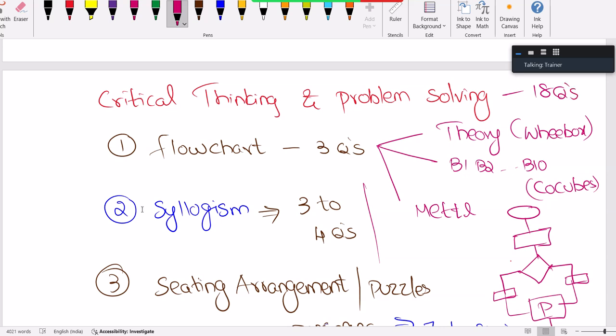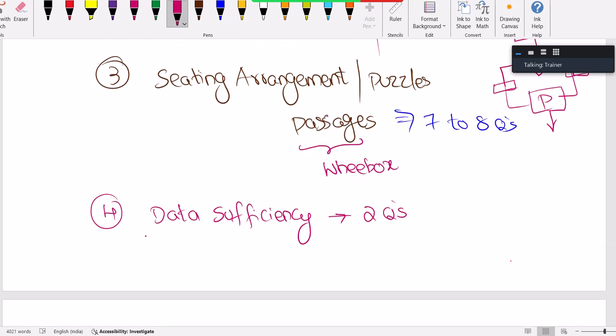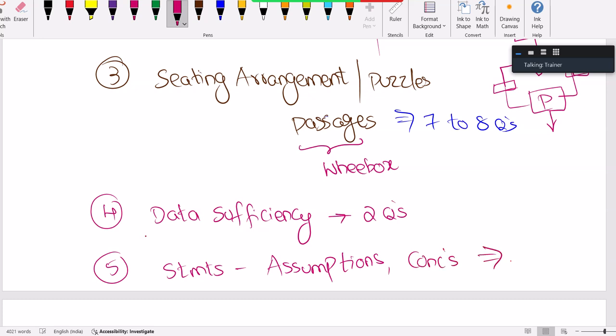Still, there are 2 more topics you need to focus on. The other one is data sufficiency. If any student claims that they don't have an idea about any of these topics, a PDF is already shared in your group with topic-wise videos. Click on that topic and learn from that video, please. In data sufficiency, we can find around 2 questions. The other area you need to focus on more is statements and assumptions, statements and conclusions. And all these topics are pretty much common for TCS as well.